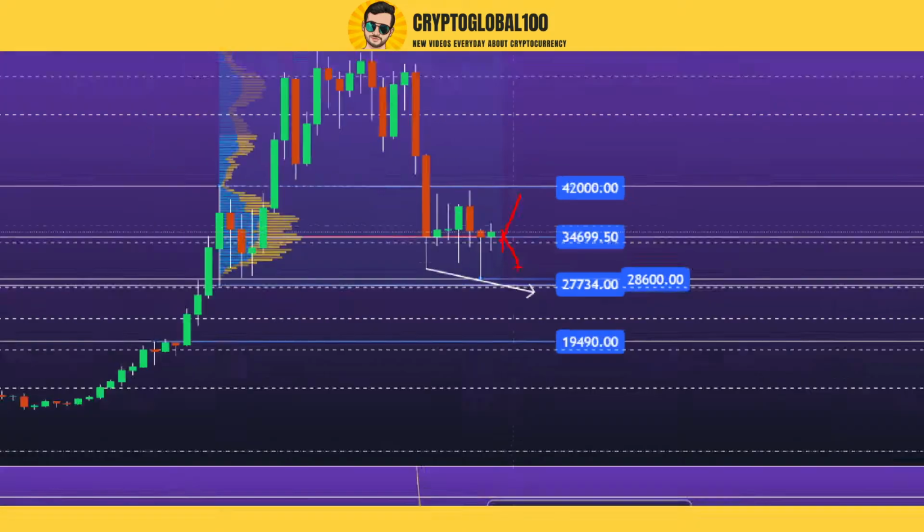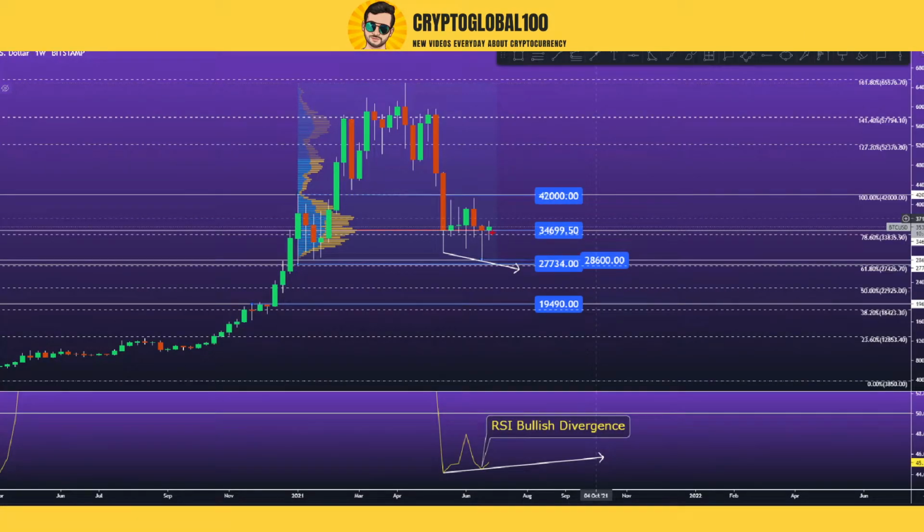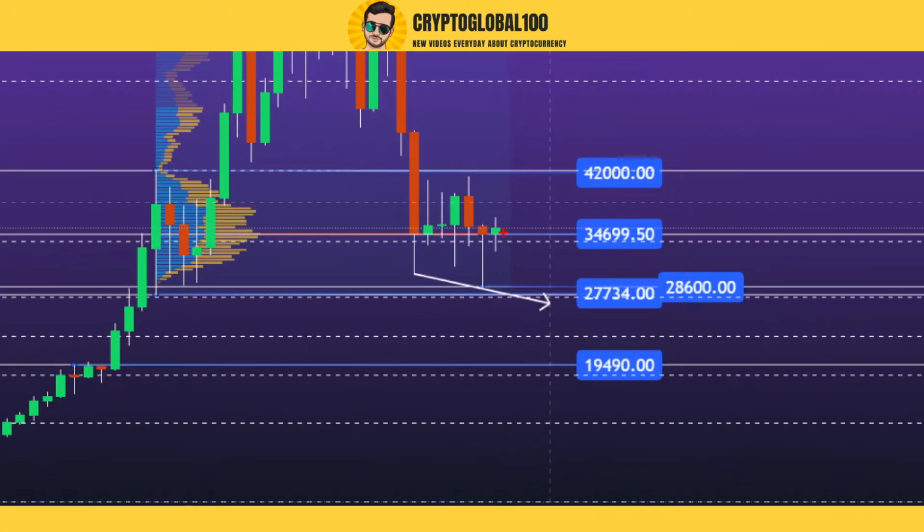There are still two scenarios. Right now there is no confirmation for either the upward or downward direction, due to the reason that you can see: this was the swing high candle, and it has been rejected from the top side but also got rejected from the bottom side, making a very small candle.